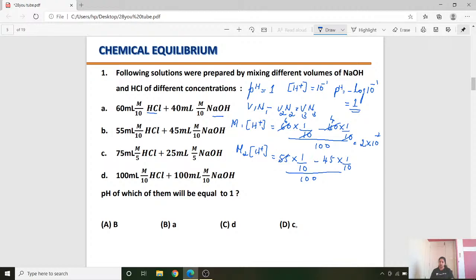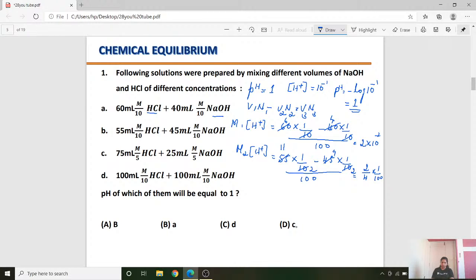Now this is 5 11s, 5 9s, so 9, 10, 11, correct? That means you are getting here 2 by 4. So this will be 2 by 4, into 100. Right, students? That means how much are you going to get?